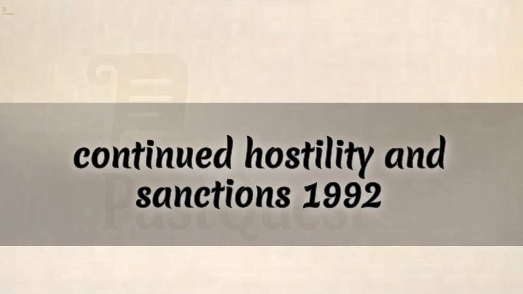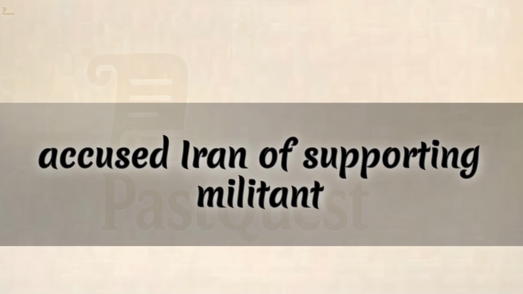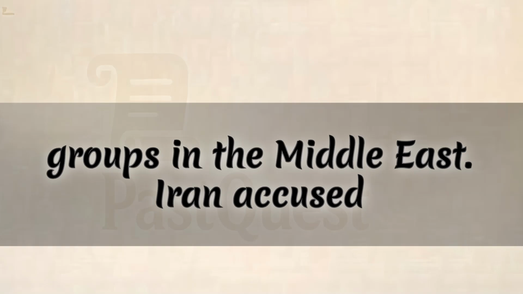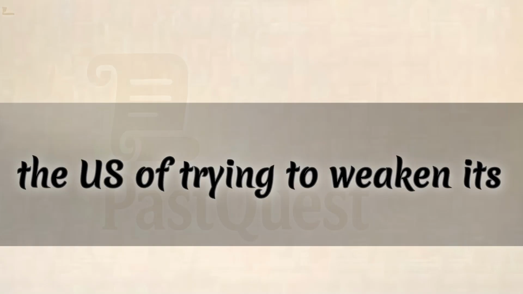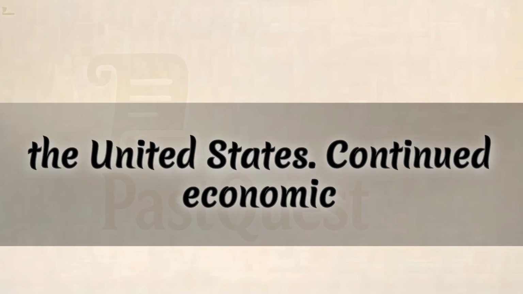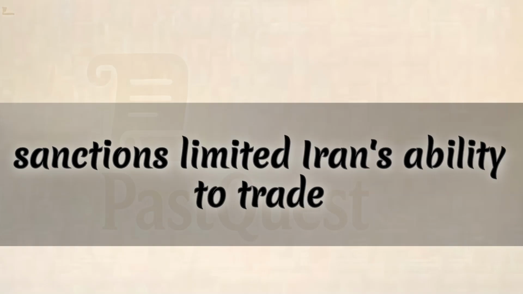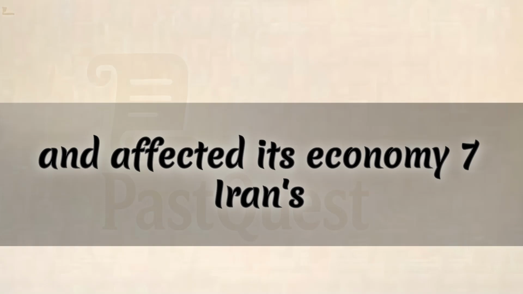6. Continued hostility and sanctions, 1990s, 2000s. After the war, the U.S. accused Iran of supporting militant groups in the Middle East. Iran accused the U.S. of trying to weaken its government. Because of these accusations, the United States continued economic sanctions to pressure Iran. These sanctions limited Iran's ability to trade and affected its economy.